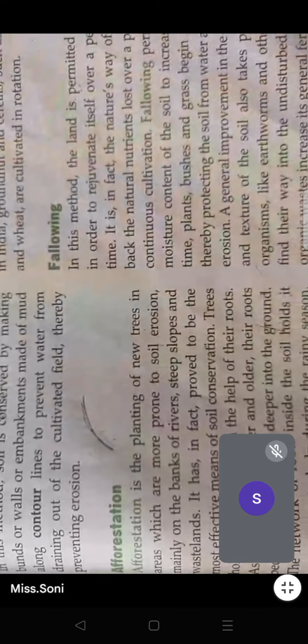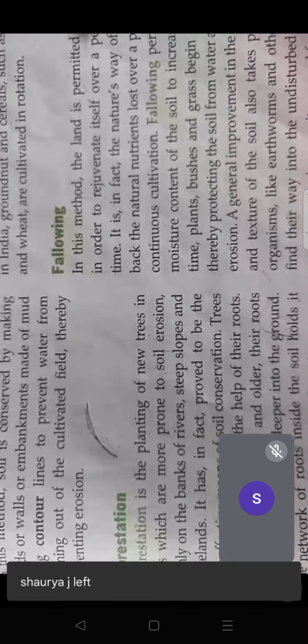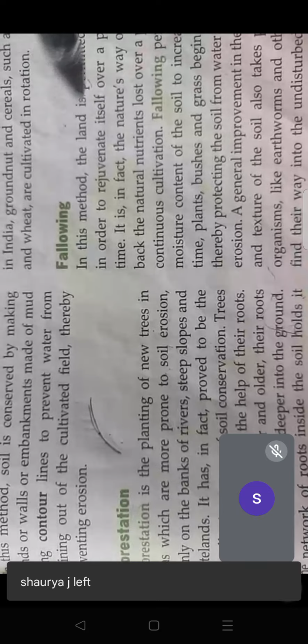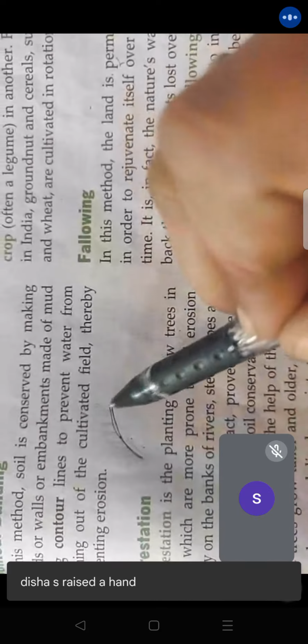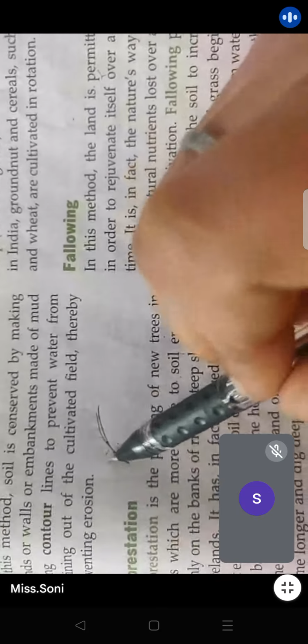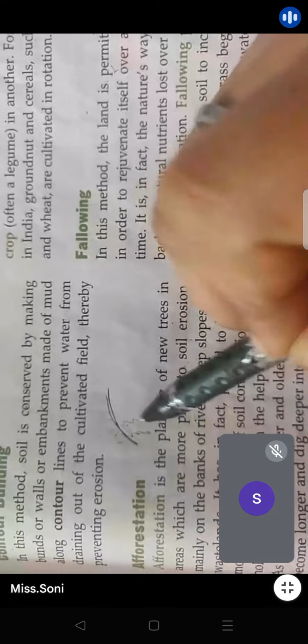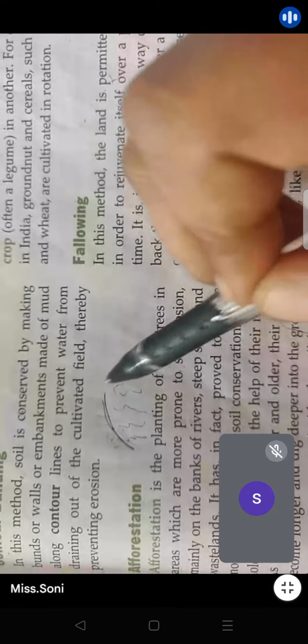It will help improve erosion control. See what a tree does. If you plant a tree over here, definitely it is going to spread its roots inside, right? If the roots are spread, what will happen? It will hold the soil, right? It will hold the soil at a place.